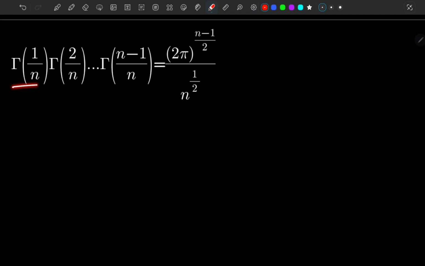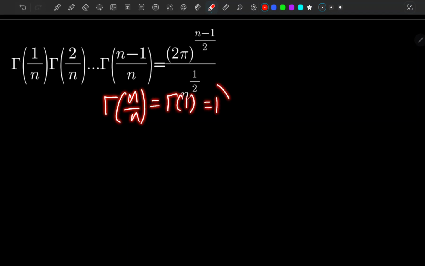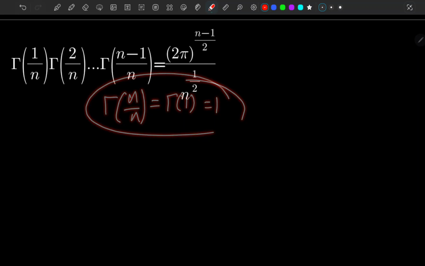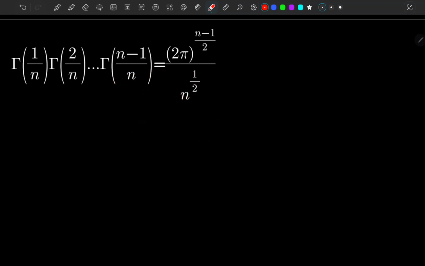So basically it's gamma of 1 over n times gamma of 2 over n and so on, all the way up to gamma of n minus 1 over n, right? Obviously, because gamma of n over n is just gamma of 1, which is just 1. So you can consider that term, but it doesn't make any sense, right?